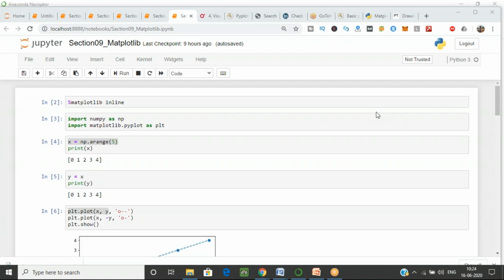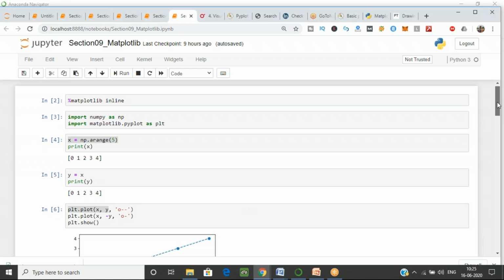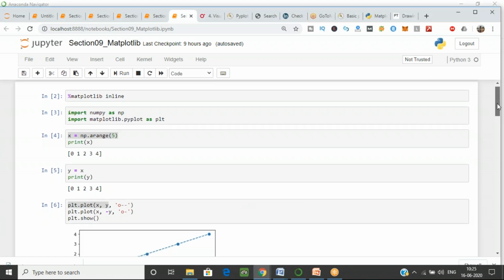If I want to draw this graph for the x coordinate and the y coordinate, what will it draw? Because the coordinates are the same for x and y, it will draw a straight line. As you can see, I have the straight line for that.